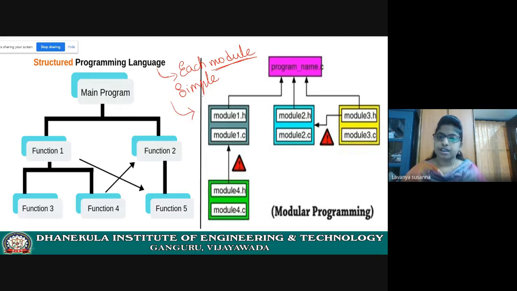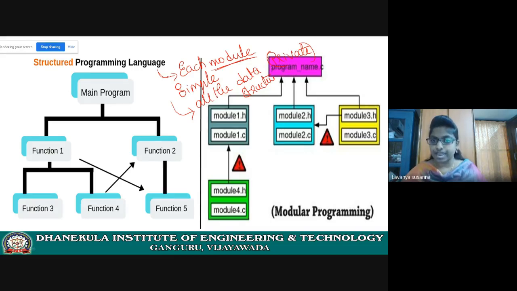Next, all the data structures or data of one module should be private. That means other modules should not access the data of another module.